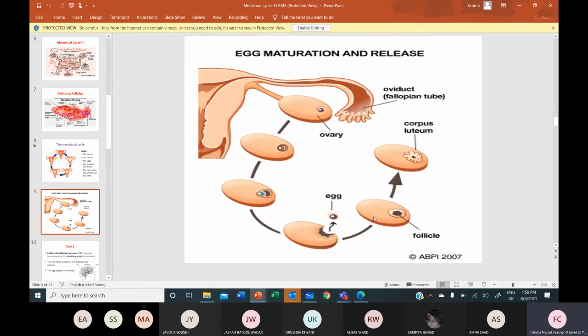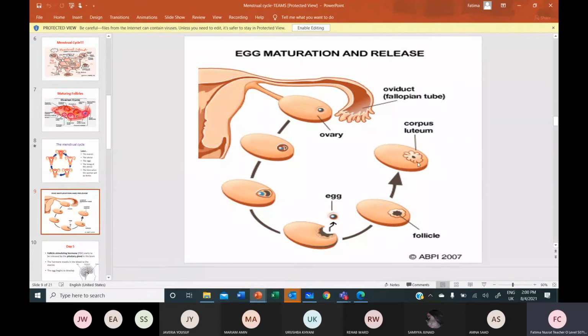Again they're showing you the egg maturation and release. This is the ovary. It releases an egg which is taken up by the oviduct funnel. These finger-like projections are the oviduct funnel which will take the egg released by the ovary. This primary follicle is being matured, growing and becoming a Graafian follicle. The Graafian follicle is releasing an egg on the 14th day. This is ovulation taking place. The remaining follicle converts into the corpus luteum, the yellow body.